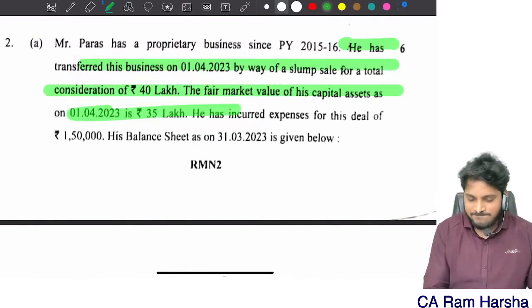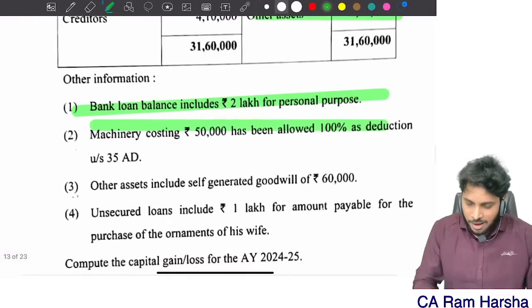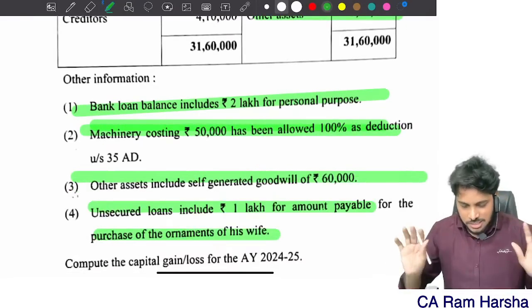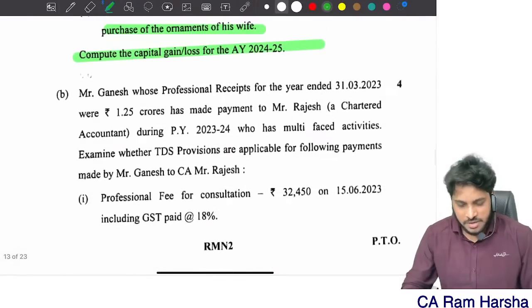Then slump sale, straight question. This is a slump sale straight away. Bank loan, you know, all that. I think it's a slump sale. Compute capital gain or loss. It's really easy. It's not difficult at all.